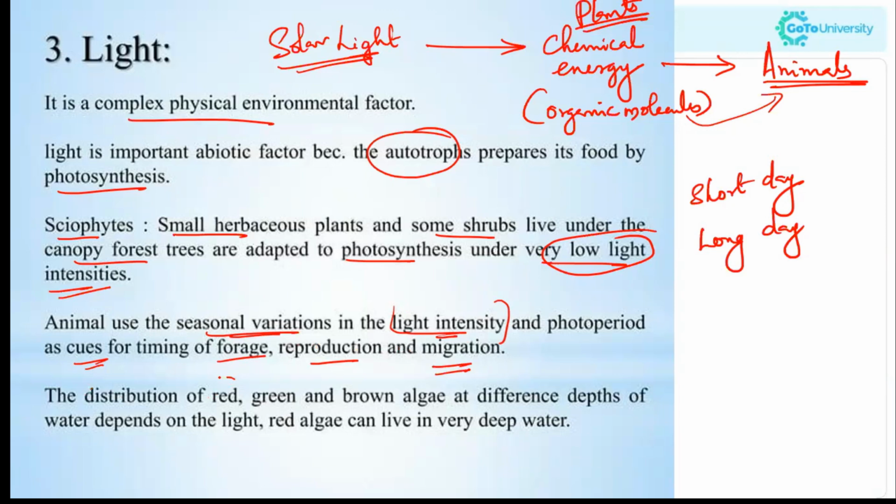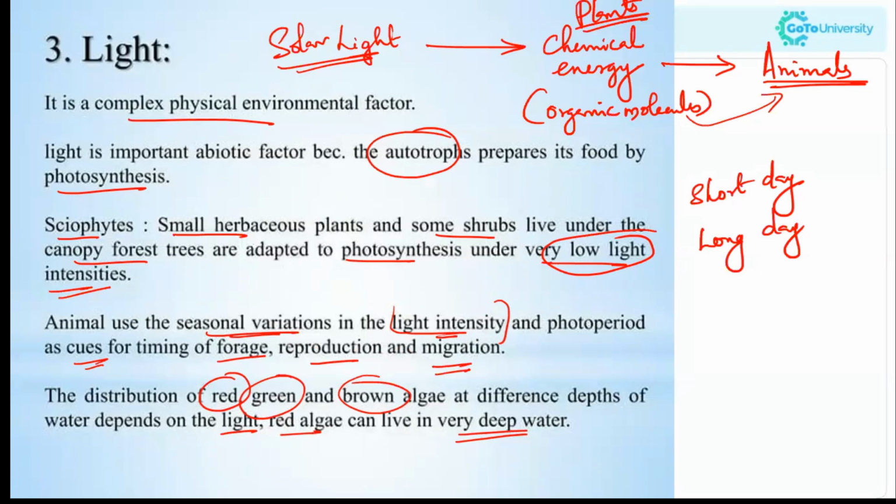The distribution of red, green, and brown algae at different depths of water depends on the light, and red algae can live in very deep water. We have seen phytoplankton, the plants beneath the water, and algae which grow above the water.